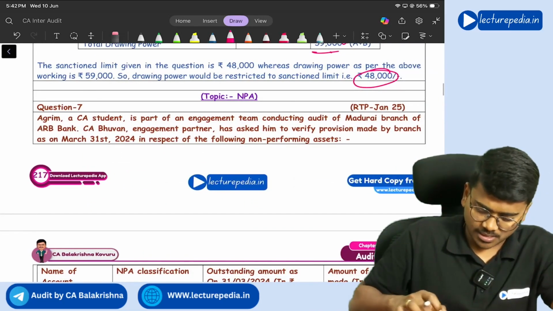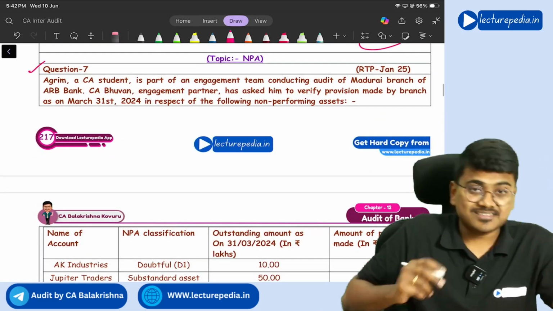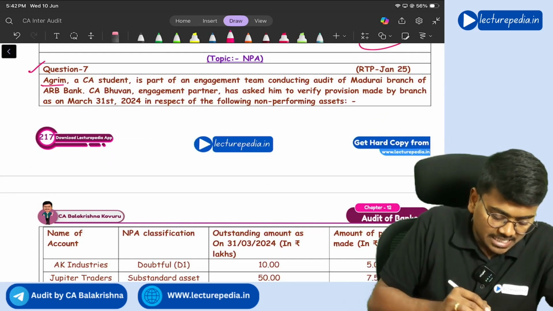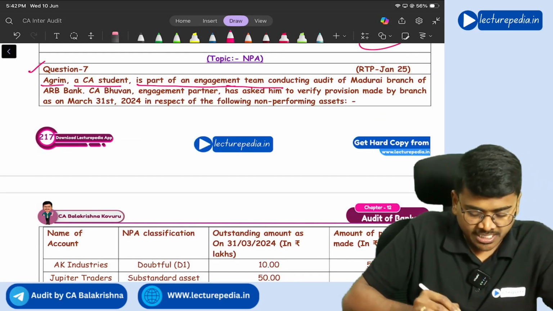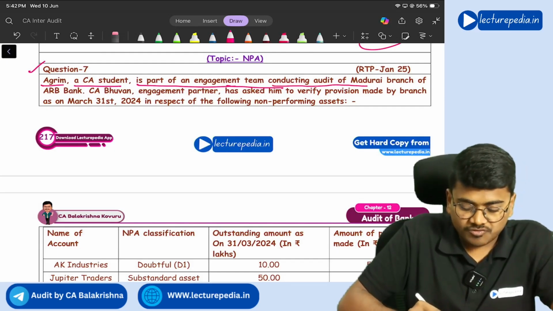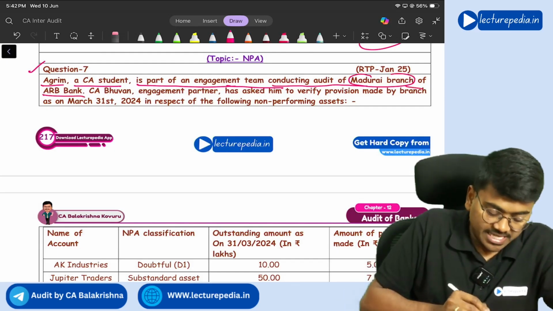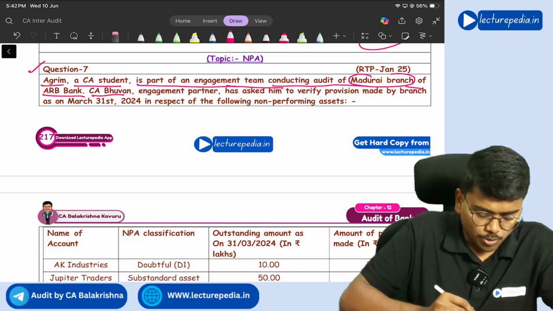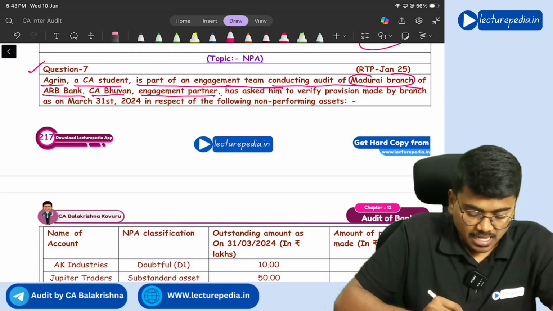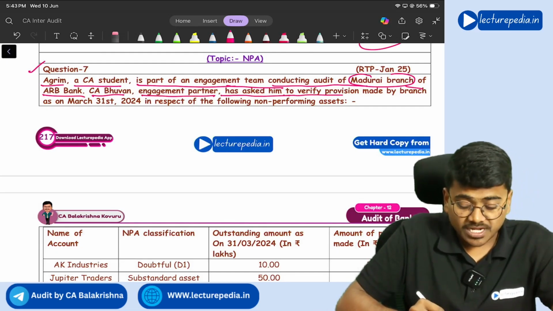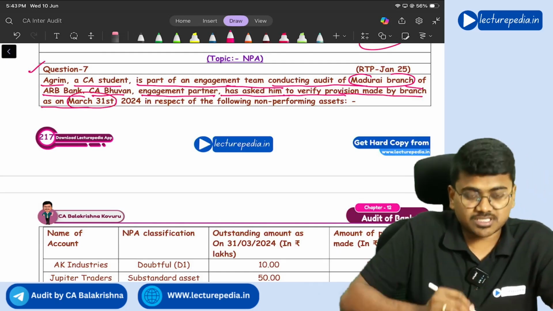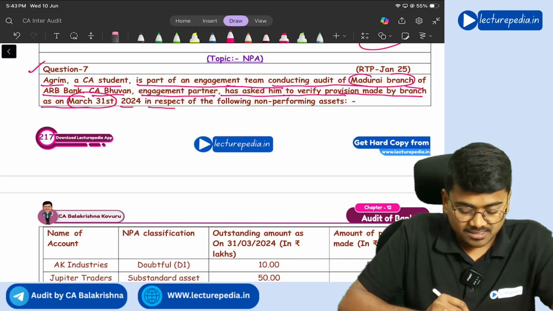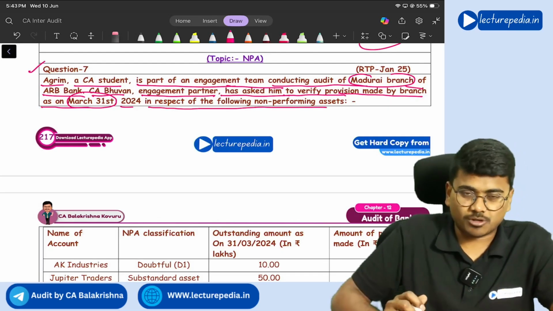Next, question number 7. Agrim, a CA student, is part of the engagement team conducting audit of Madurai branch of ARB Bank. CA Bhuvan, engagement partner, has asked him to verify provision made by the branch as on 31st March 2024 in respect of the following non-performing assets.